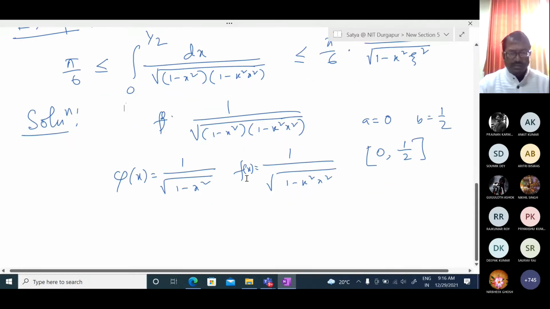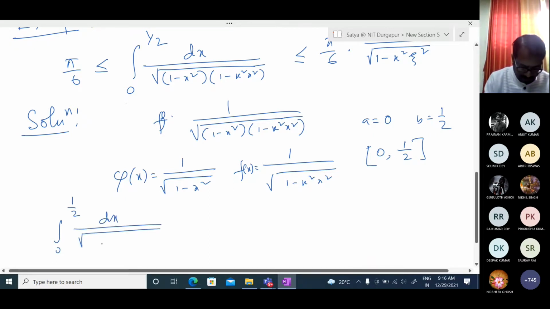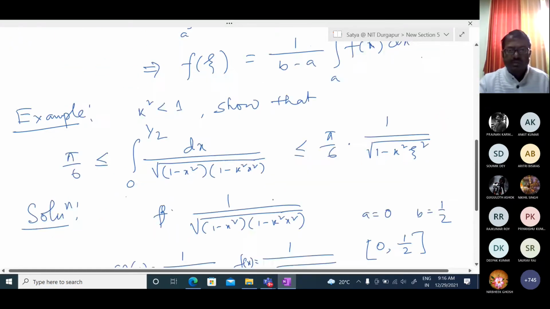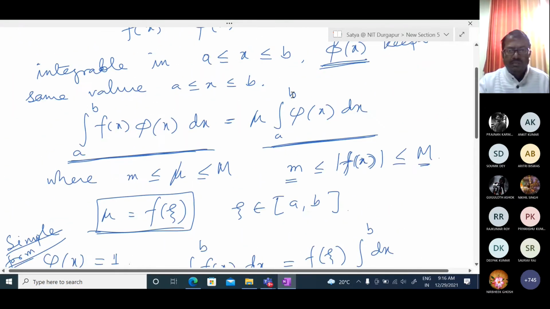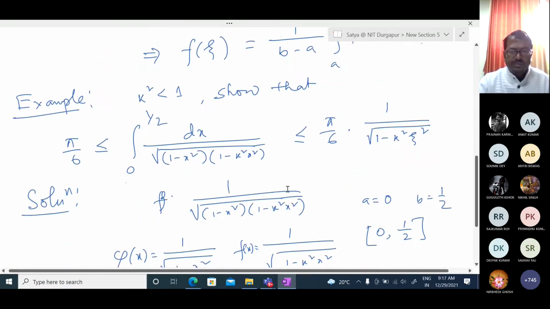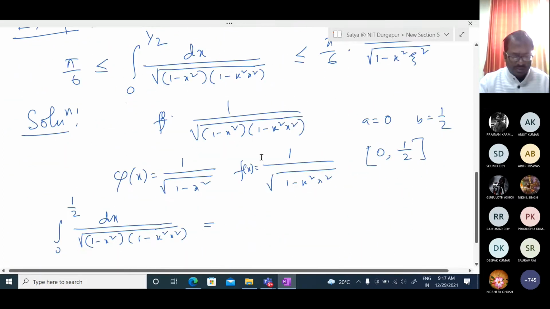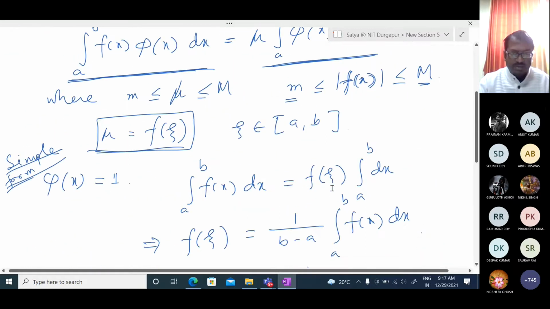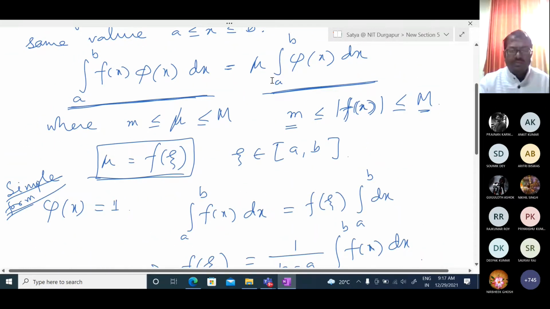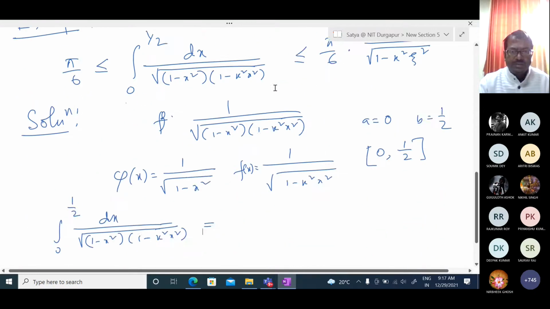So using that theory, that means the mean value theorem, we can put this equal to the integration over 0 to half dx over under root of 1 minus x square into 1 minus k square x square. This equal to, we can write, just comparing with the theory, here mu into like this. So we are taking f of x outside, and from f of x we can put here zeta of x.